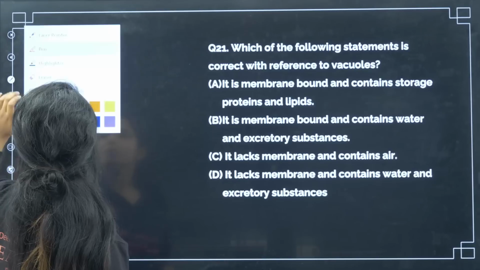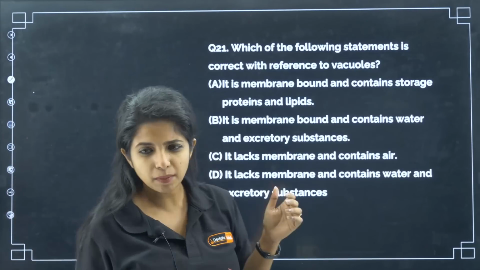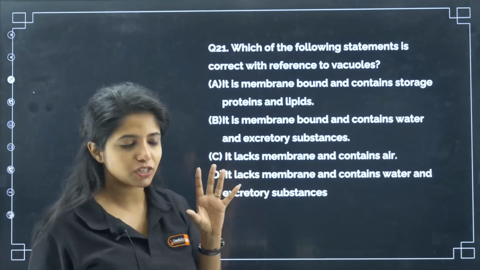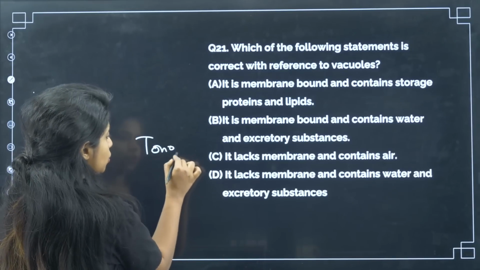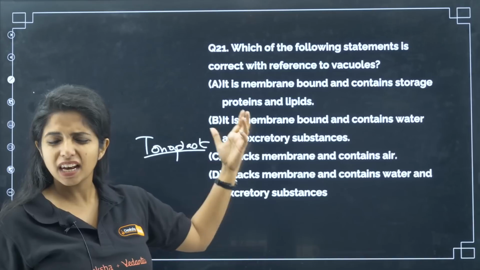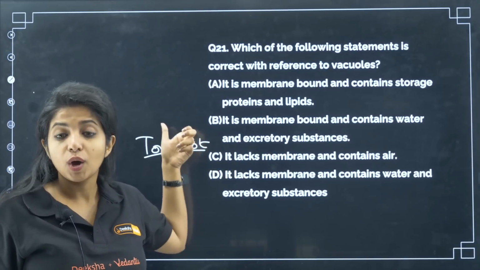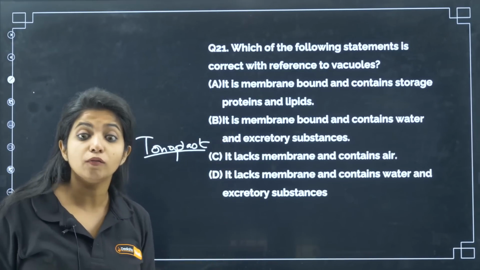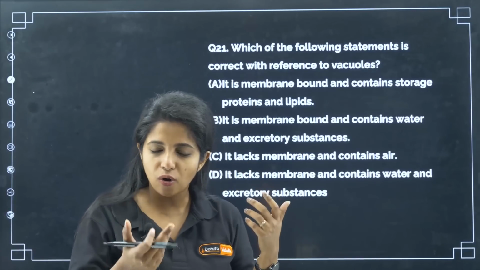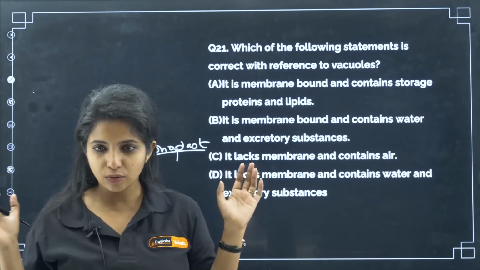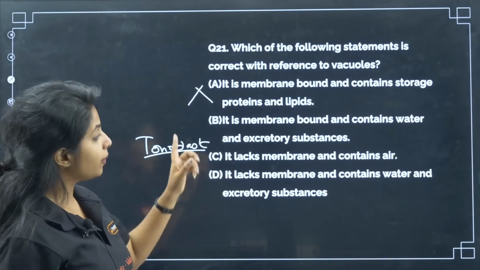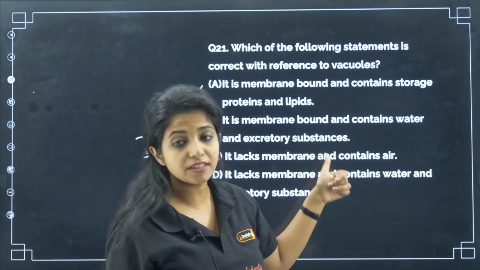Can you tell me about that? It is a membrane bound structure. Are you sure about that? Yes, ma'am. They have a membrane and that is known as tonoplast. The membrane is known as tonoplast. Fine. Now, do they store proteins and lipids? I think that is a function of plastids. In plastids, you remember you have leucoplasts, the colorless plastids, for storage of fats, lipids and proteins and things like that. You have different names for that, right? So this is a wrong statement, even though the first part of it is correct. Now, it is membrane bound and contains water and excretory substances.